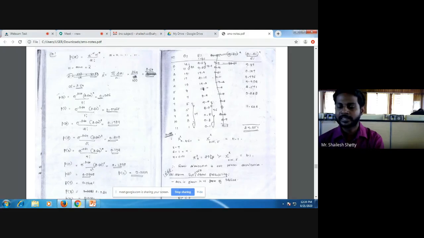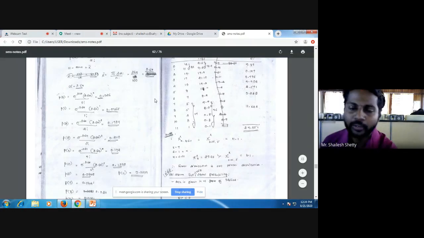Now, 0.05 comma K: 7 minus 1 minus 1 is 5. Check this value in the table. It's 11.1. So your value is greater than 11.1. Therefore, the given distribution is not Poisson distribution. Your value should always be less than the table value. Okay, this is about Poisson distribution for the chi-square test. It's the most important problem asked in the exam.